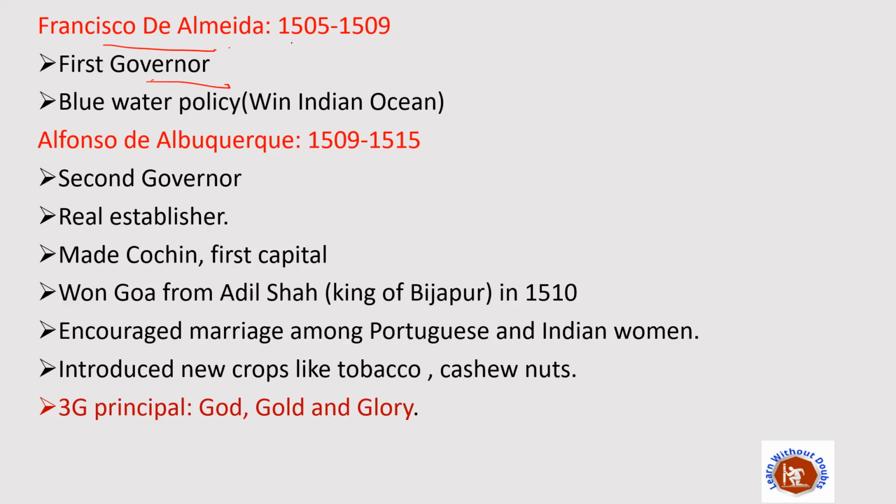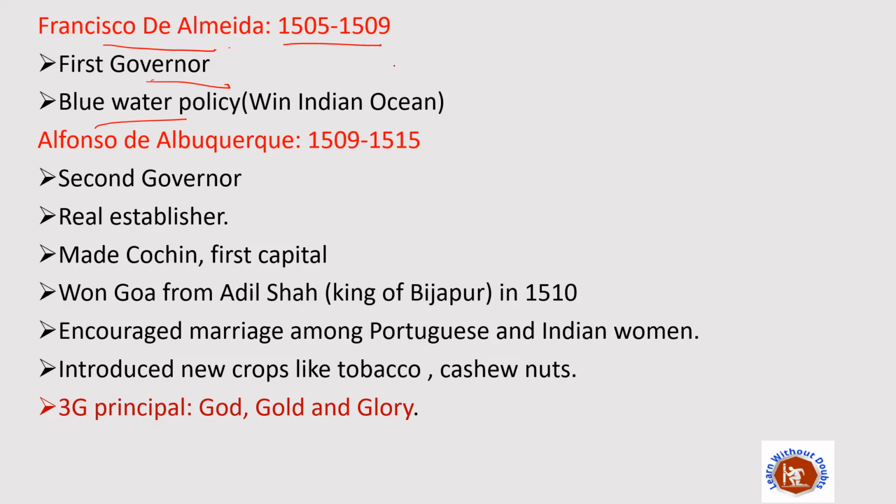Okay, and his tenure was from 1505 to 1509. His one policy was their blue water policy. See, blue water policy was nothing but, at that time, the Portuguese thought that the Indian Ocean is the place. If they master the Indian Ocean, if they take control of the Indian Ocean, they will be taking control of the Indian economy, because the Indian Ocean was very strategic at that time, because Arabs were also using that for trade, and various other countries were also using the Indian Ocean for trade.